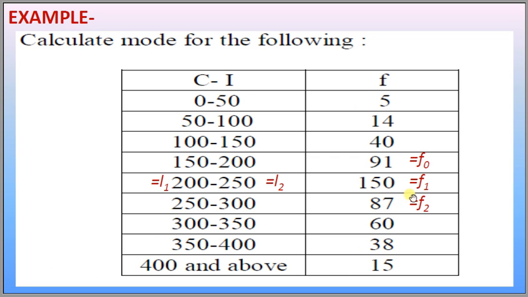Here, the highest frequency is 150. This is the frequency of the modal class, designated as F1. The frequency of the class preceding the modal class is 91. This is F0, and the frequency of the class succeeding the modal class is F2, and these are L1, L2.